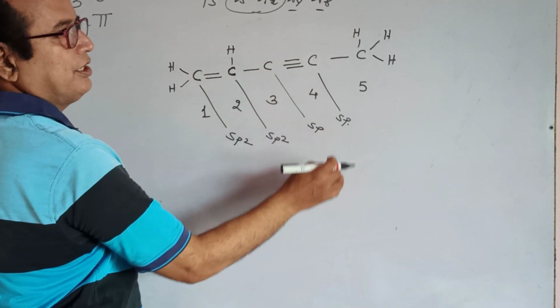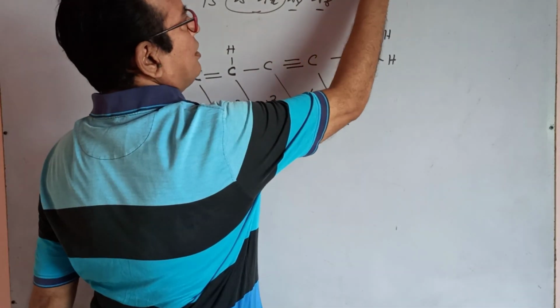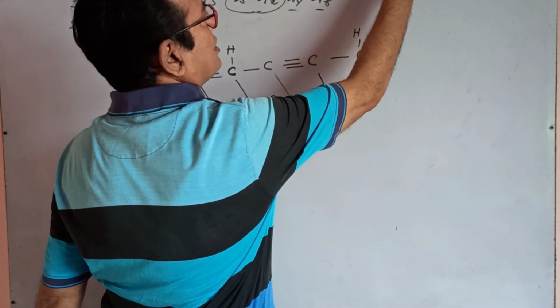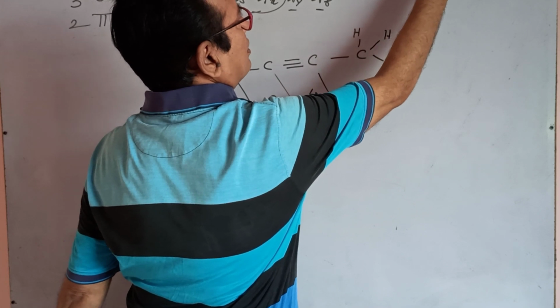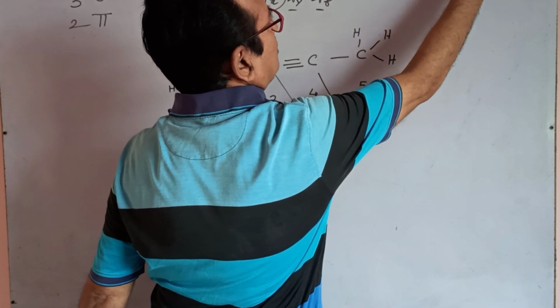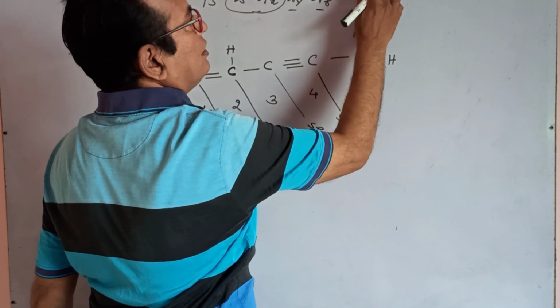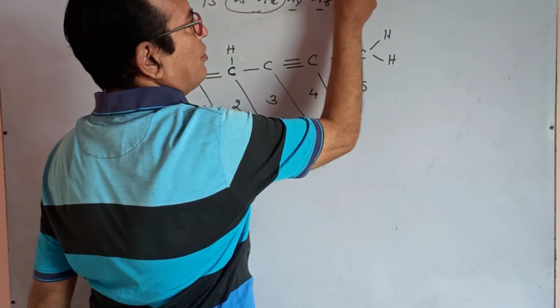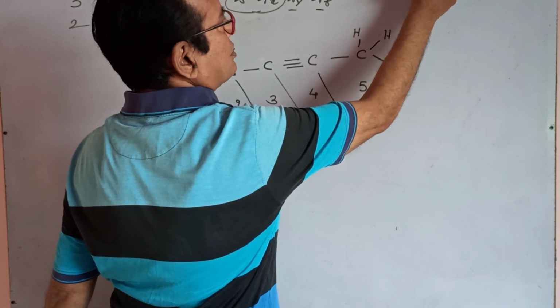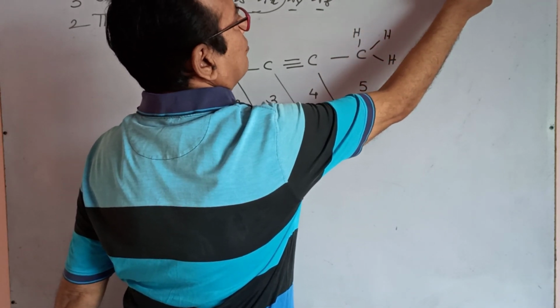With respect to sp and sp: if sp3 hybridization is there, carbon is tetrahedral, 3-dimensional tetrahedral. If sp2 hybridization is there, with a double bond, it is a planar structure, planar trigonal.